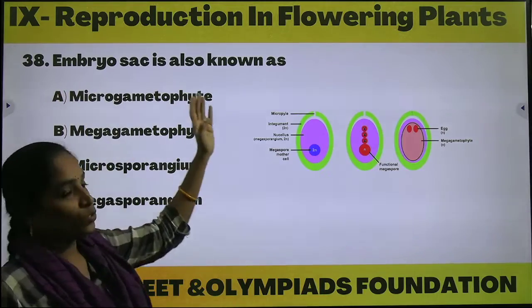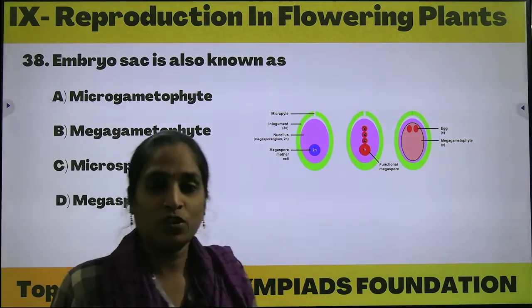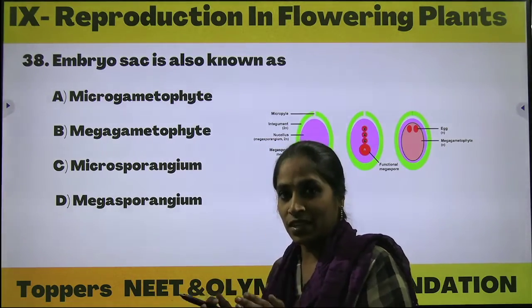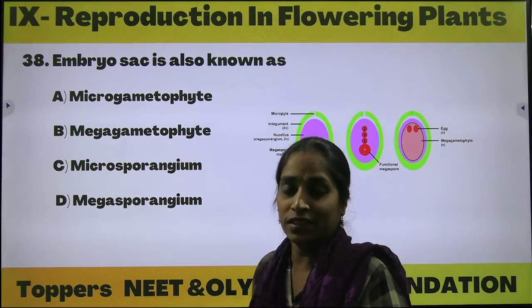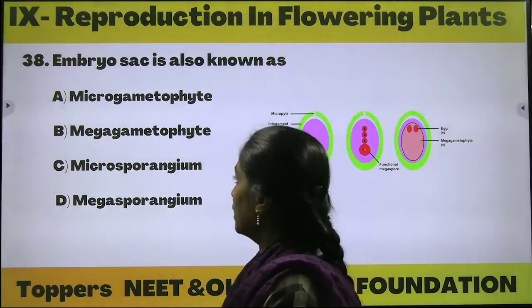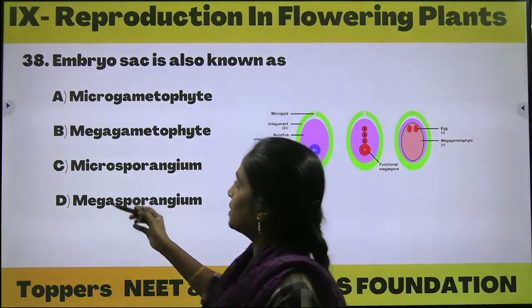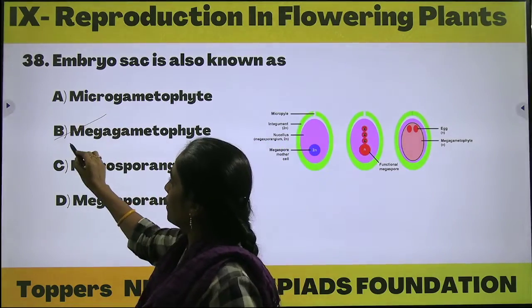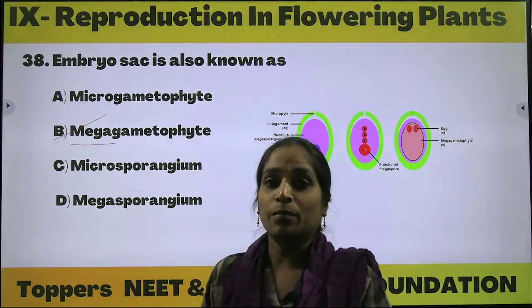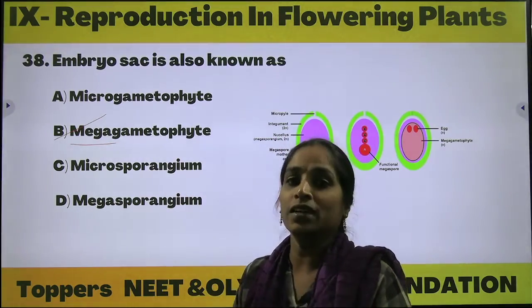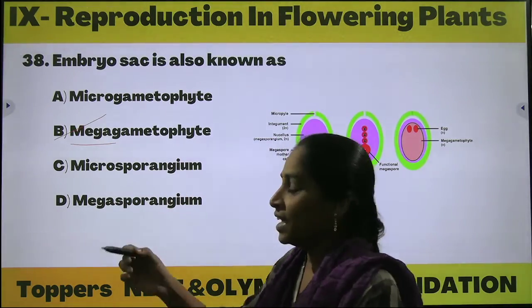Embryo sac is also known as. What is the embryo sac actually? It's the female gametophyte which is inside the ovule. It is also called the megagametophyte. Mega, in the sense of megaspore cells, which are formed by the megaspore mother cell.